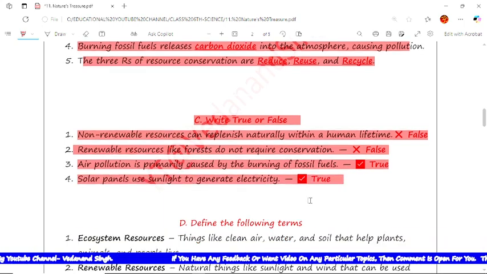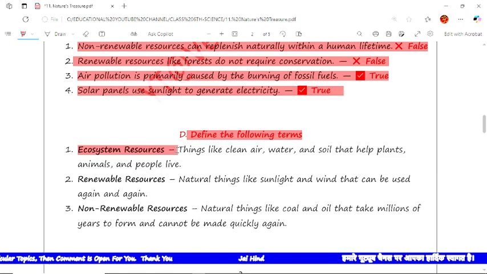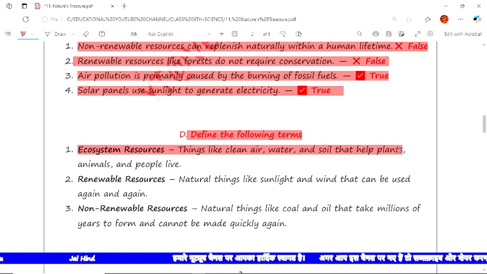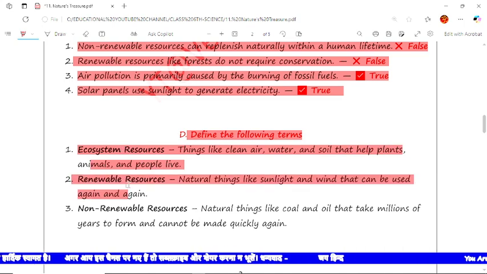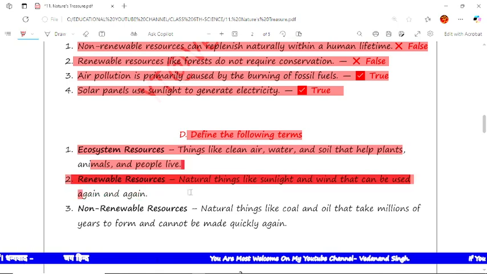Next is, the solar panels use sunlight to generate electricity. Yes, this is true. Now the next type of question is, define the terms. Given terms are here and we have to define them. The first term is ecosystem resources: things like clean air, water and soil that help plants, animals and people live. That is ecosystem resources. Next is renewable resources: natural things like sunlight and wind that can be used again and again. That is called renewable resources.